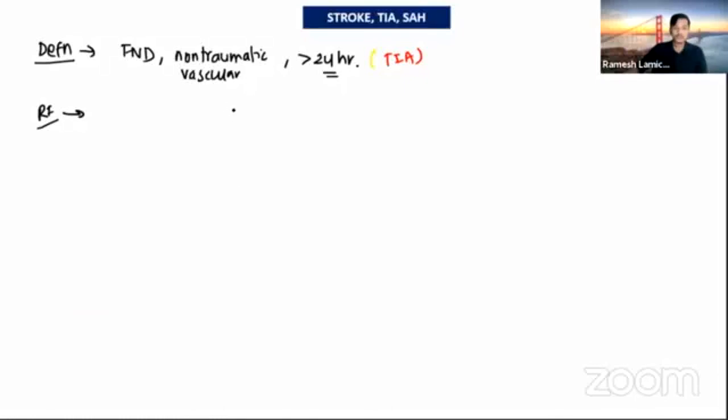Whenever the patient comes with any facial deviation, or arm problem like hemiparesis or hemiplegia, we have to think of it as a stroke.